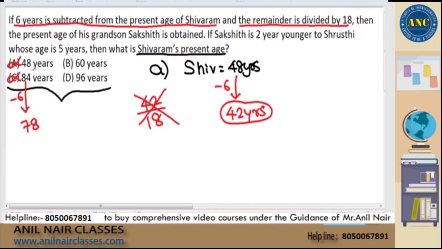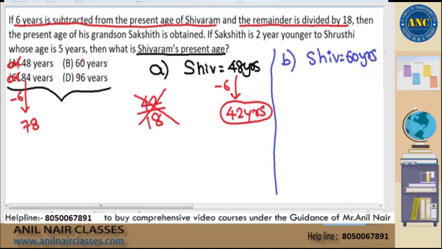That is where I want you to learn. Now, 60 minus 6 is 54. 54 is a multiple of 18. 96 minus 6 is 90. 90 is also a multiple of 18. There are two options pending. Out of two, which one will I pick? I will pick 60 years. Why 60 years? Because 60 years is the easiest option compared to 60 and 96. Right? 60 and 96.